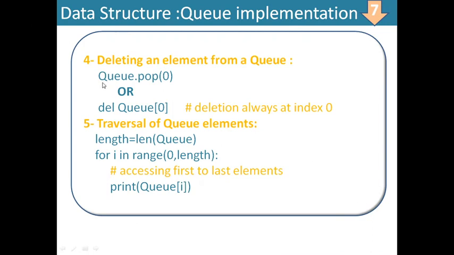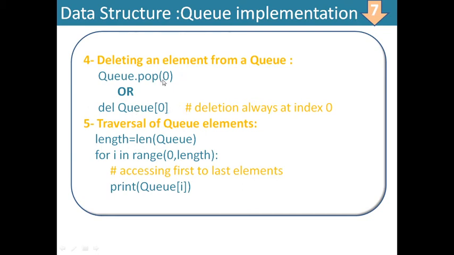Next, deletion of an element can be done using the pop method from the zeroth position. In a list, you can delete the element from the zeroth position by writing list.pop(0), or since the list has been named q, q.pop(0), or you can use the del statement, del q[0]. Both commands are equivalent. This is how we can delete.